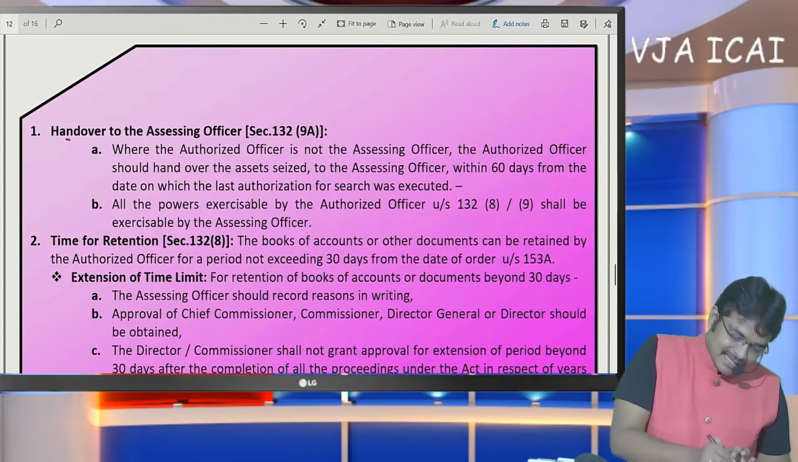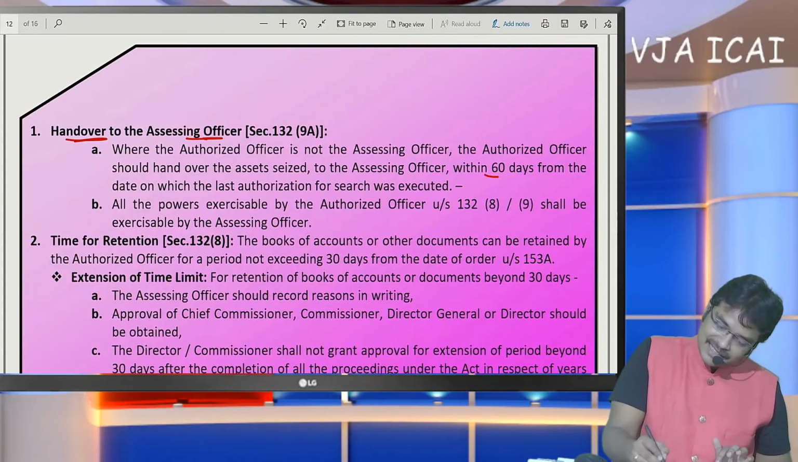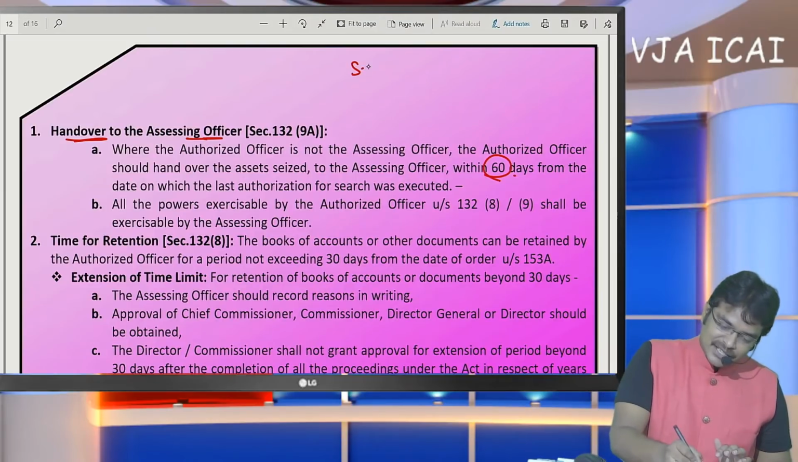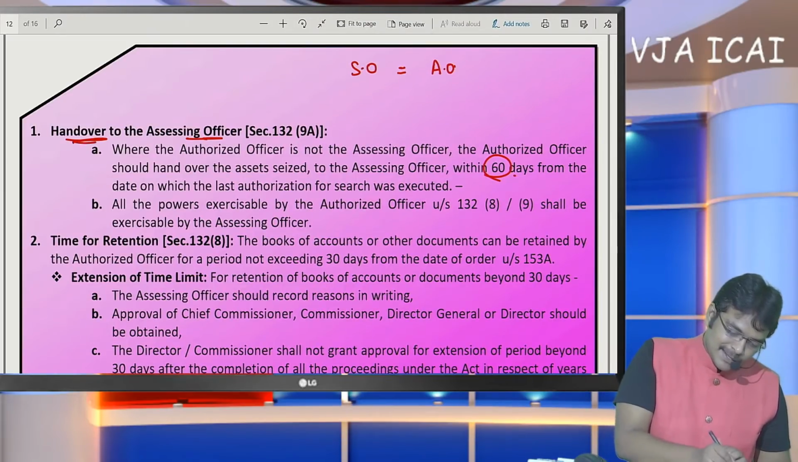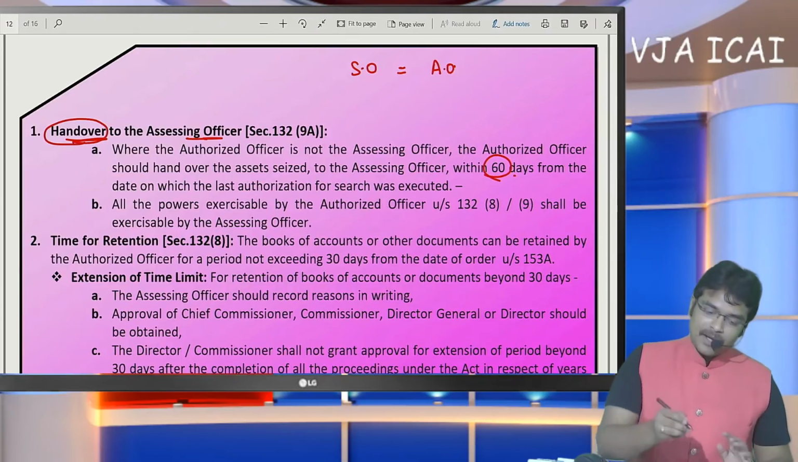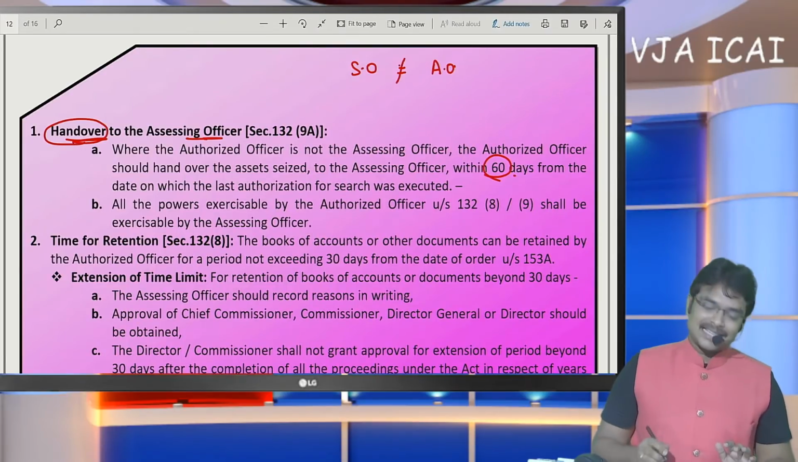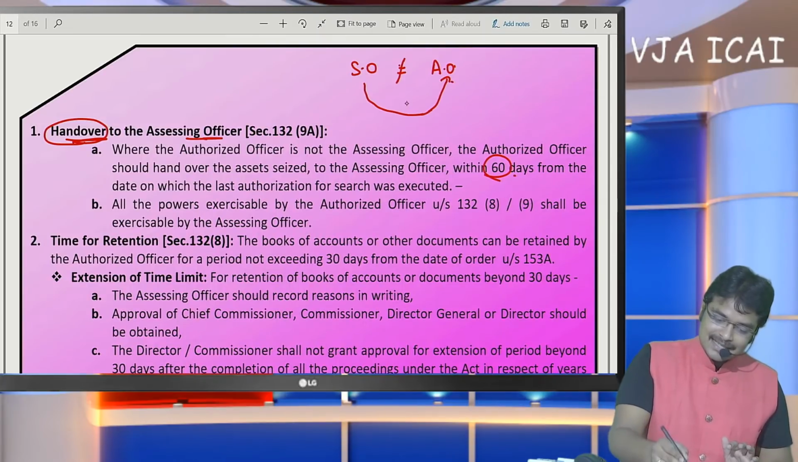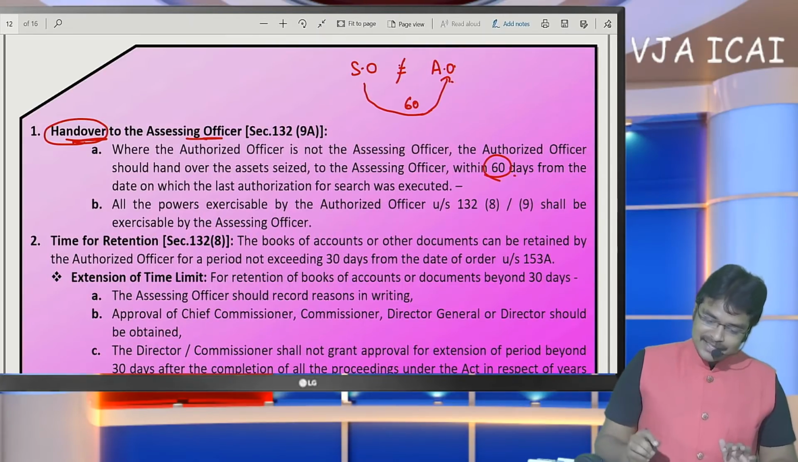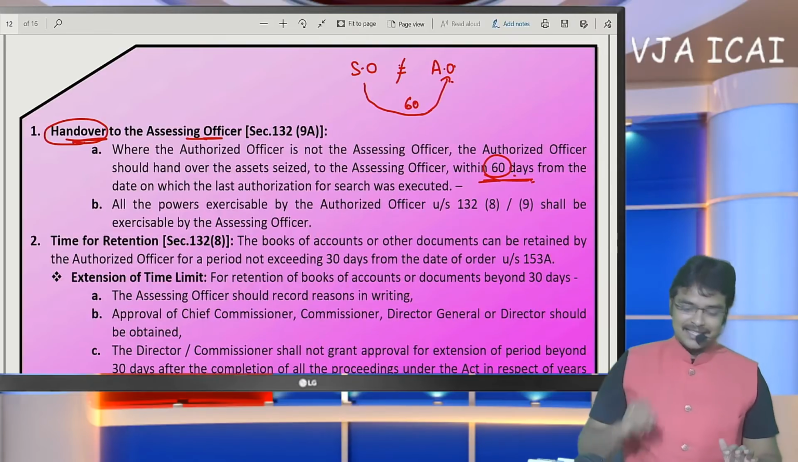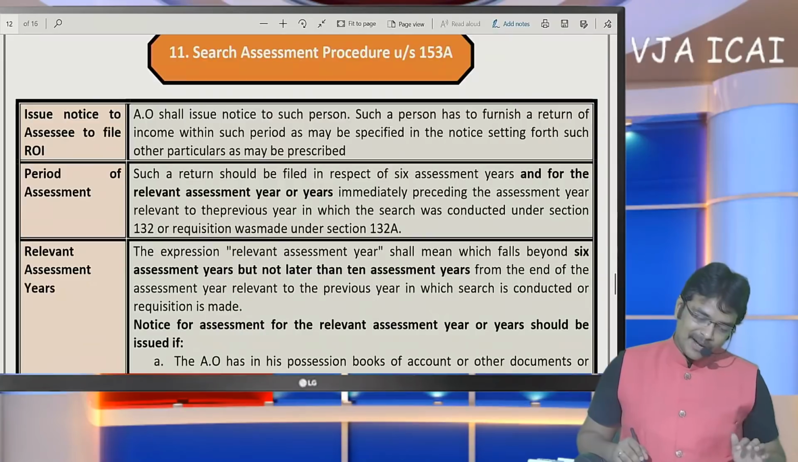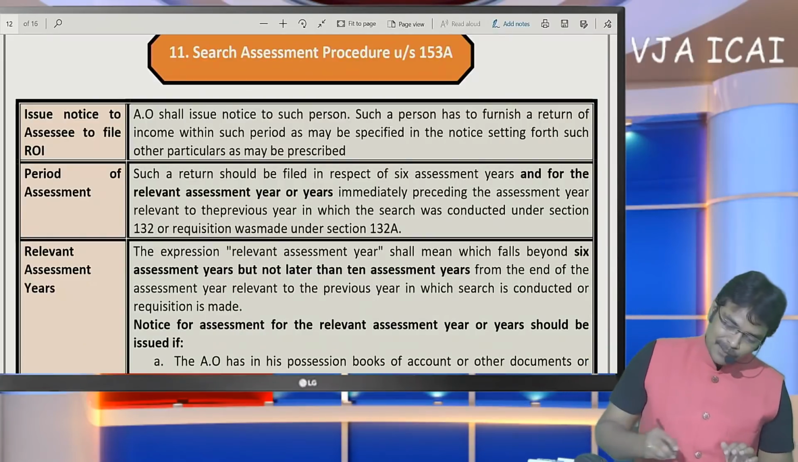First thing to be noted is that the documents are handed over to the assessing officer within 60 days. Sir, if the search officer and assessing officer were the same, there is no concept of handover. But if they were different from each other, the search officer has to give the documents and assets seized to the assessing officer within 60 days. They have to hand them over. And after that, the thing to be noted here is the search assessment procedure.